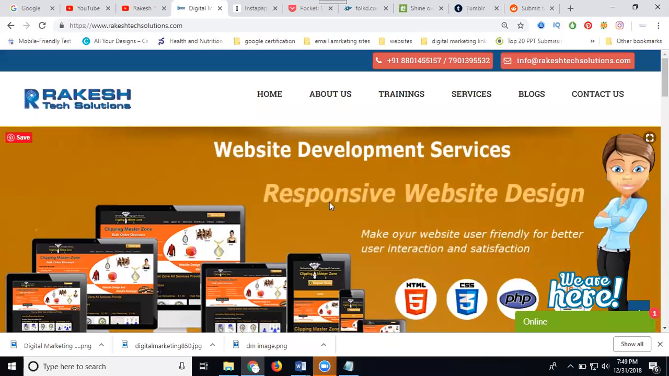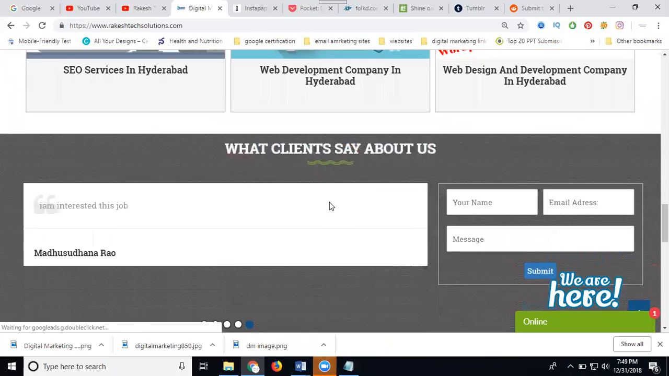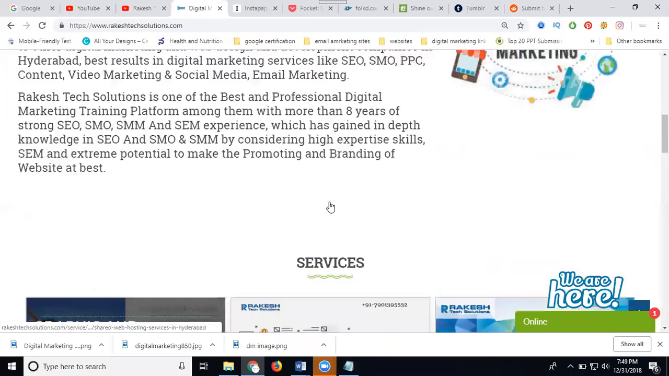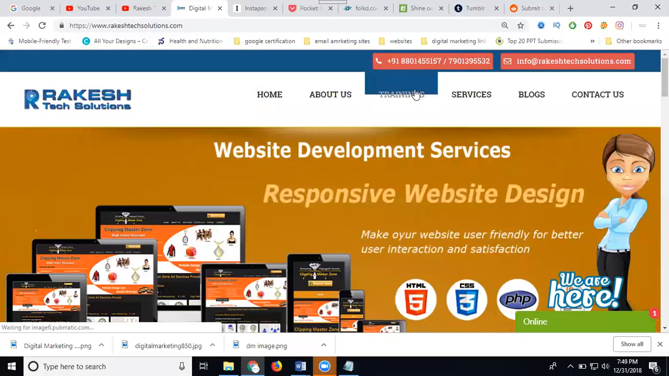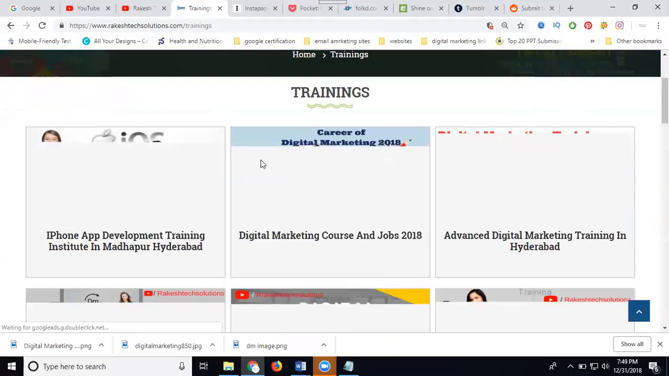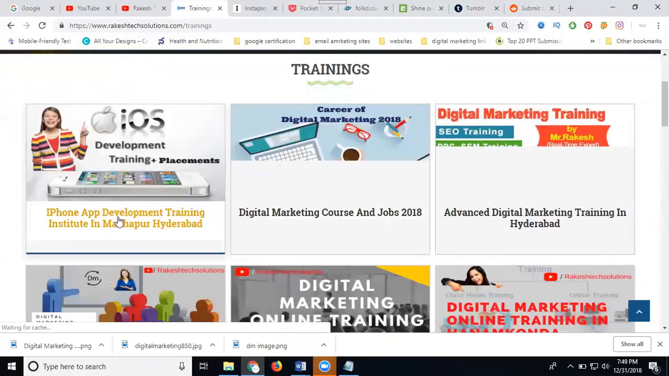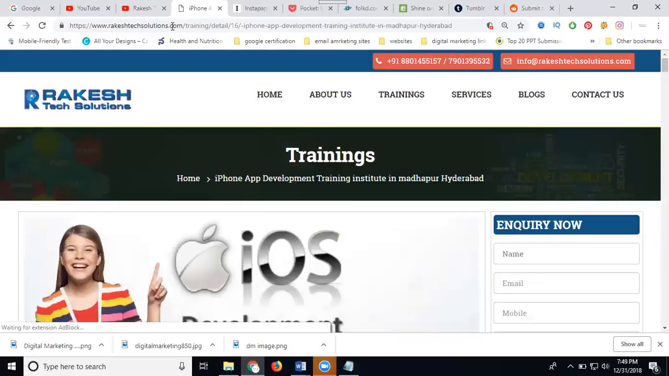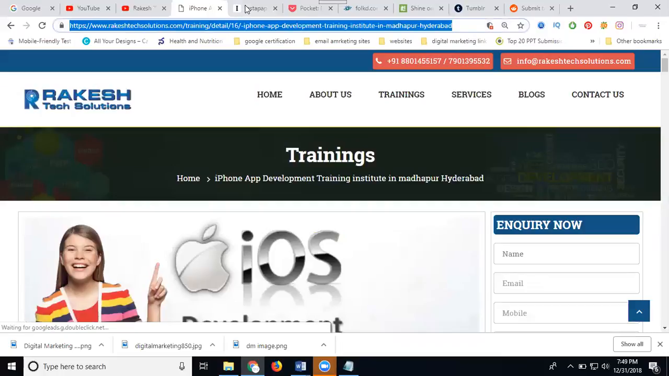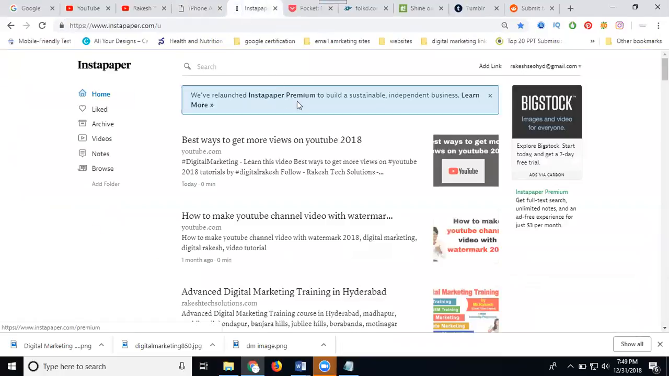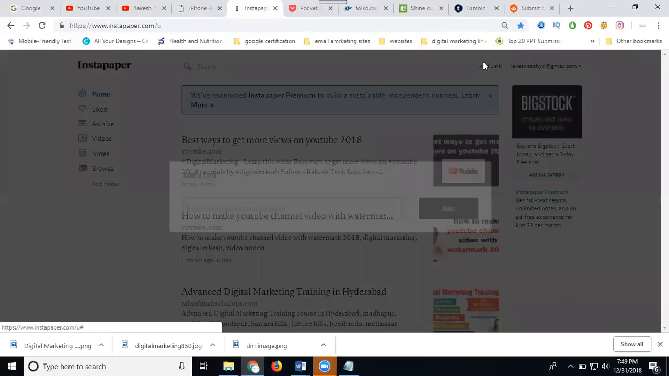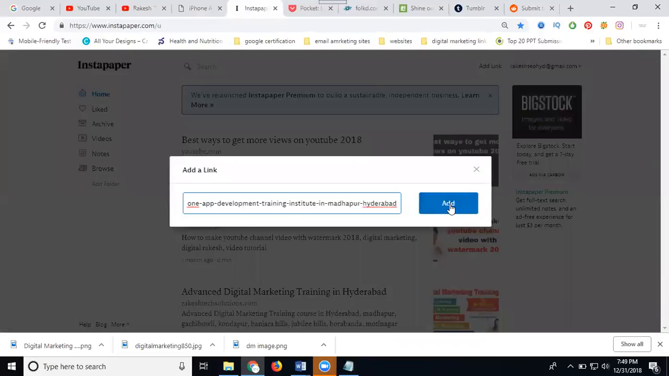That is called manual backlinks. First, you can select any page for promotion. So here I'm selecting iOS app development training. Copy this URL. The first option is Instapaper. Select it and post on this one.